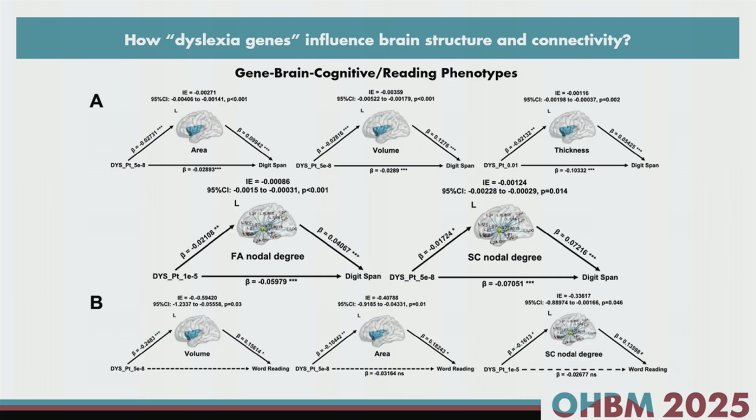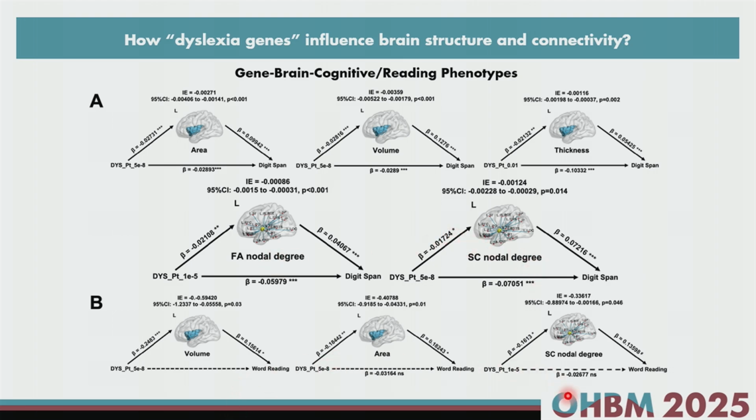So how about the mediation? Can the left insula gray matter structure and white matter connectivity serve as the intermediate phenotype linking the polygenic scores of dyslexia with phonological deficit and also the reading phenotype? And the answer is yes. This is from the discovery sample. We can see that from the UK Biobank, the surface area, volume, and cortical thickness all can serve as an intermediate phenotype, and also the white matter connectivity measures of FA and SC.